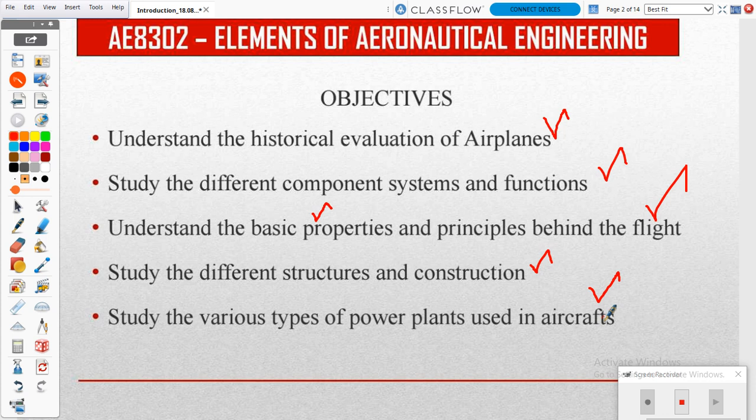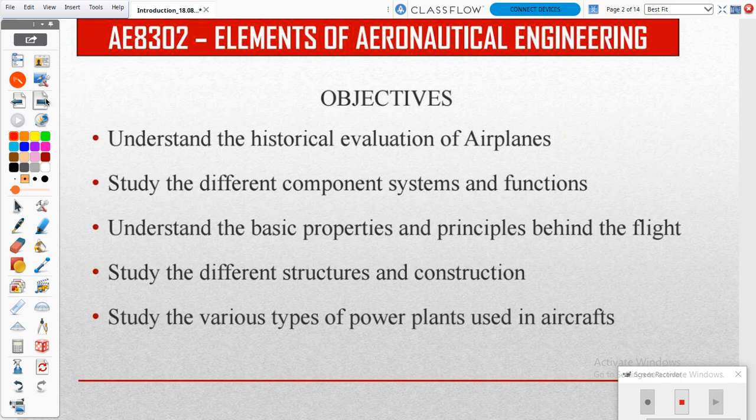Okay, no problem. In a two-wheeler, we give petrol as the input. So we are giving chemical energy. That energy is converted into thermal energy based on the fire we give. That's also the same for our flight. We need to generate the power to carry out the operation. That is the power plant. So what are all the power plants we use for our aircraft? These are all the points you are going to learn from this subject.